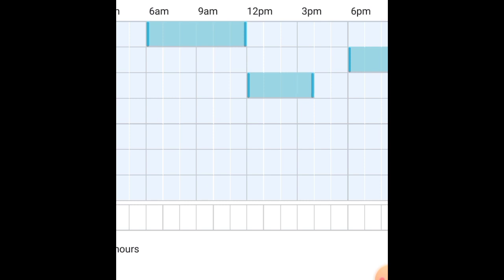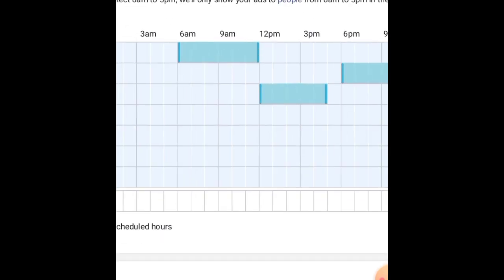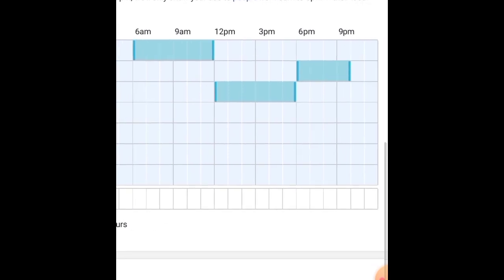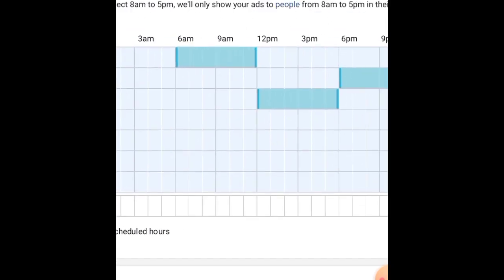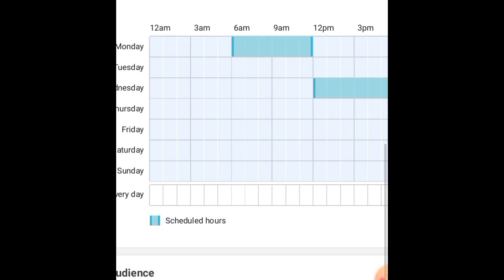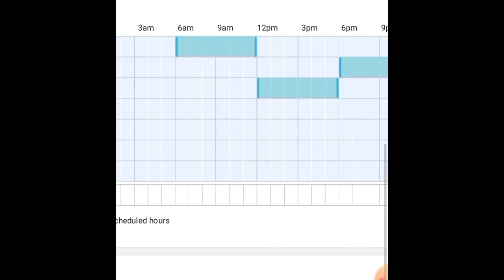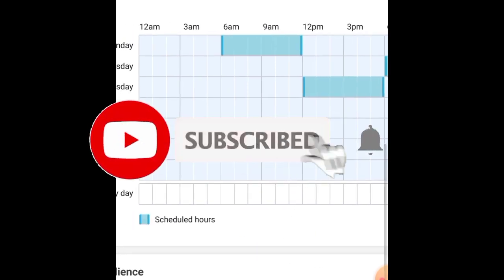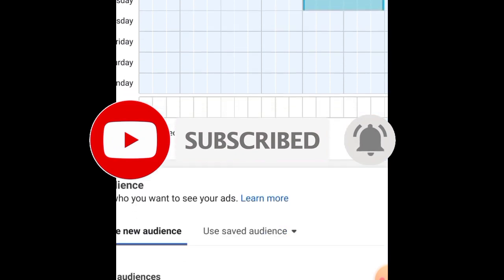All right, so I'm guessing that this has been helpful for you to understand how to really structure your adverts for maximum visibility. Like we earlier explained, all these boxes that are selected blue in color have all been chosen by me as the time I want them to be scheduled for my ads. So it means that Facebook will not show my ads at times other than these ones I've selected. This is for you if you know the particular time your audience will be active for them to be able to view your ad. So this is that about the timing.